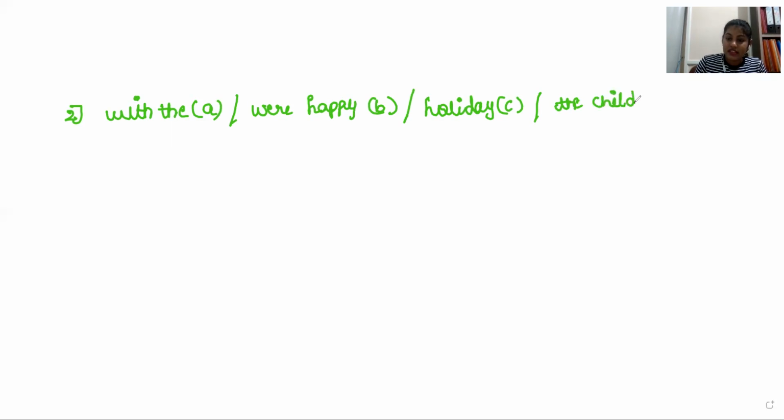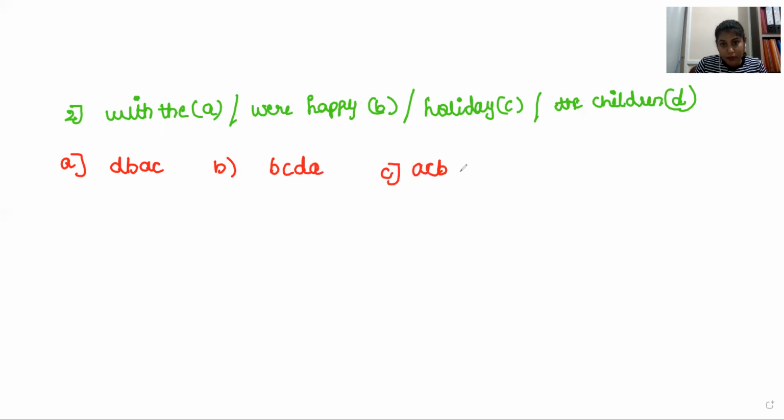This is how we have to answer. Your options are: option A is D, B, A, C. Option B is B, C, D, A. Option C is A, C, D, B. Option D is C, A, B, D.